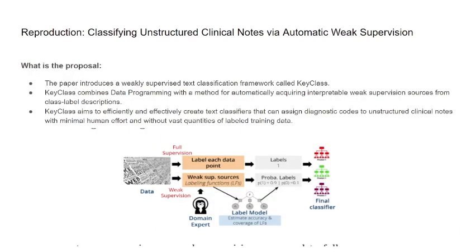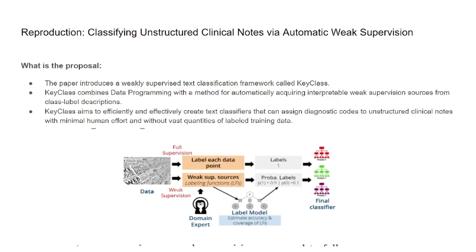The paper introduces a weakly supervised text classification framework called KeyClass. KeyClass combines data programming with a method for automatically acquiring interpretable weak supervision sources from class-label descriptions. KeyClass aims to efficiently and effectively create text classifiers that can assign diagnostic codes to unstructured clinical notes with minimal human effort and without vast quantities of labeled training data.